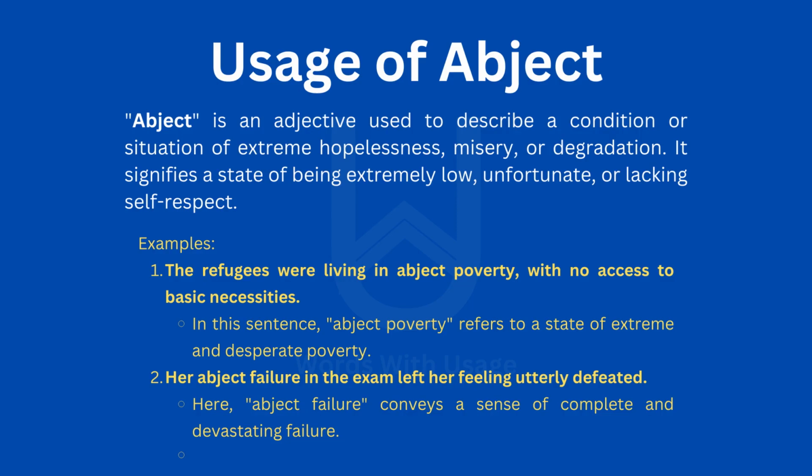Examples: 1. The refugees were living in abject poverty, with no access to basic necessities. In this sentence, abject poverty refers to a state of extreme and desperate poverty. 2. Her abject failure in the exam left her feeling utterly defeated. Here, abject failure conveys a sense of complete and devastating failure.